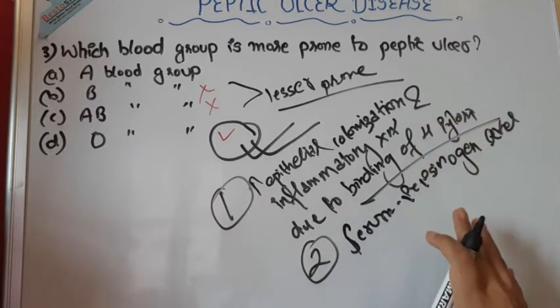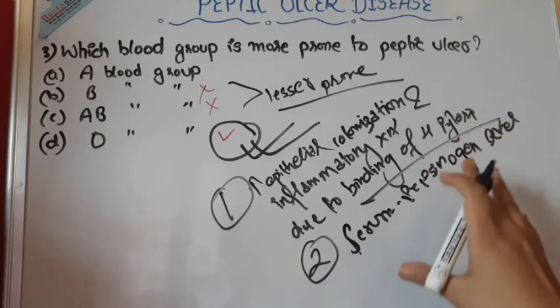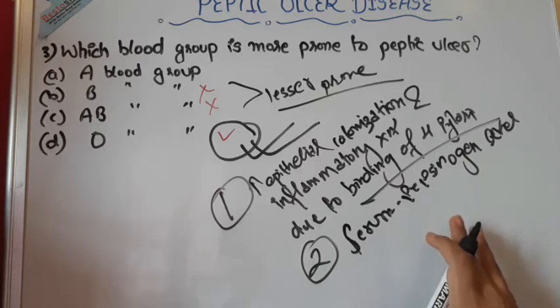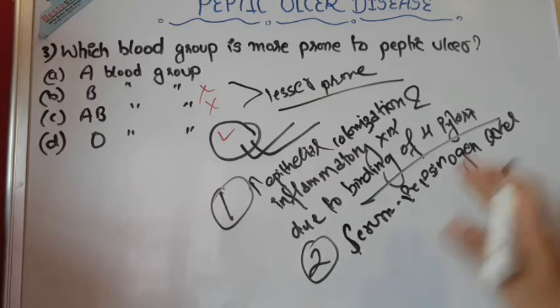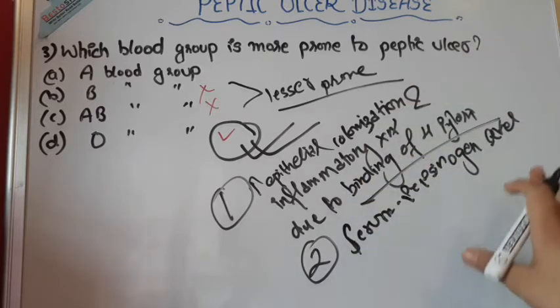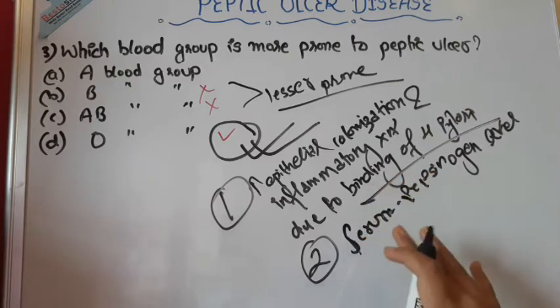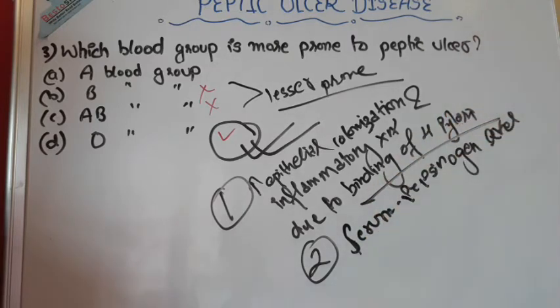A study looking into the mechanism of this association showed that serum pepsinogen level was found to be greater for individuals with blood type O. It is believed that the variation in the quantity of serum pepsinogen in relation to the size of the gastric secretory cell mass might be the reason for the peptic ulcer.